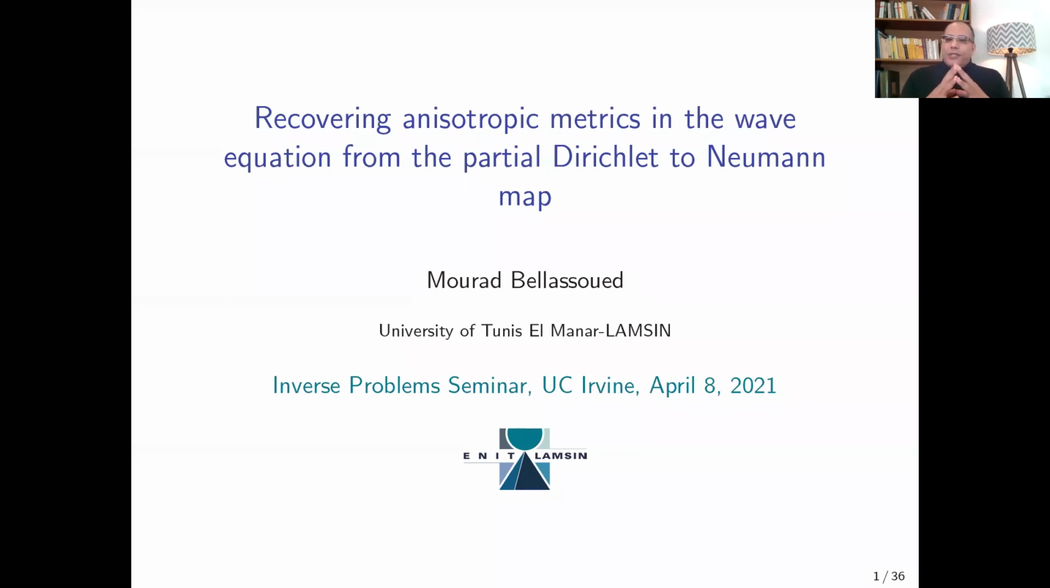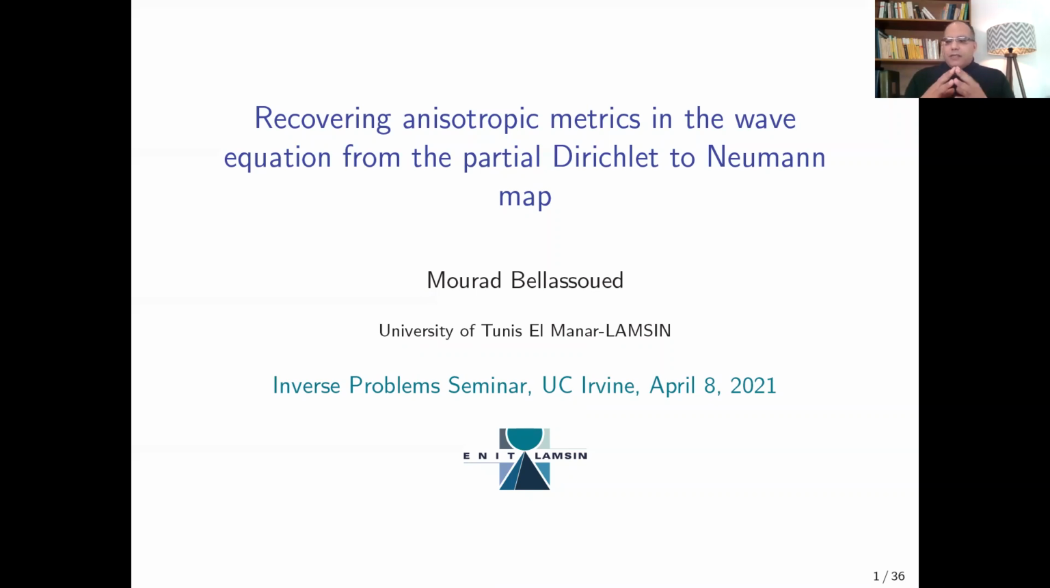So the topic of my talk is the determination of the metric tensor from the boundary measurement. My talk is devoted to the following inverse problem. I will consider the anisotropic wave equation in a Riemannian manifold. Then we determine the metric tensor from the corresponding partial Dirichlet-Neumann map.